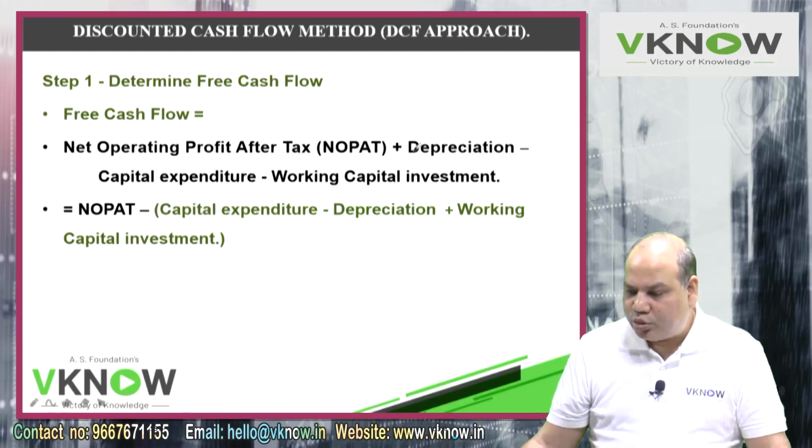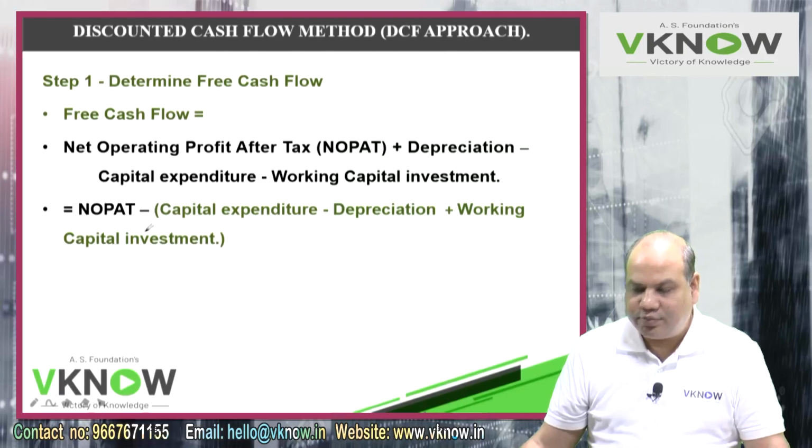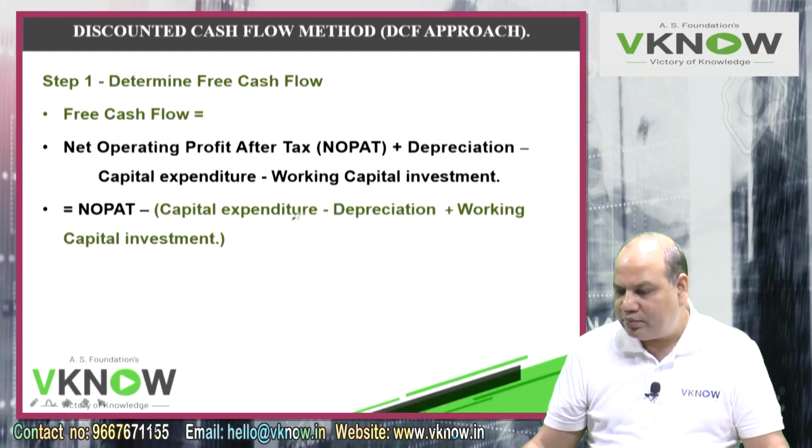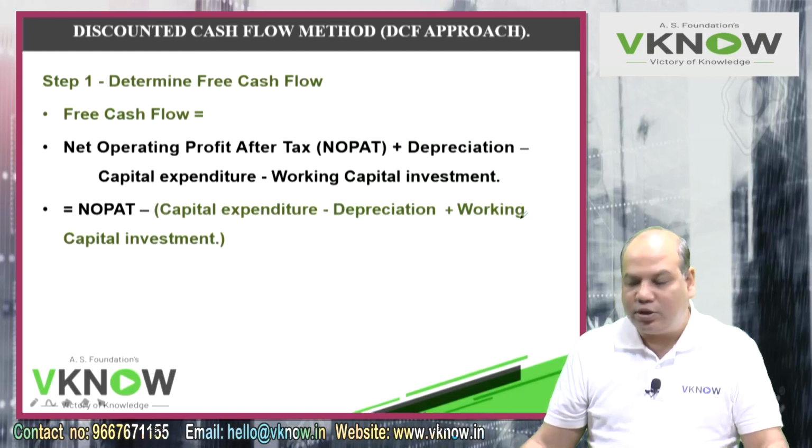I am just going to rearrange these numbers. Can I write it like this? NOPAT minus, in bracket, capital expenditure, because this is minus capital expenditure, so I can put this in a bracket, plus depreciation in the bracket will become minus depreciation because there is a minus sign here, and plus working capital investment.